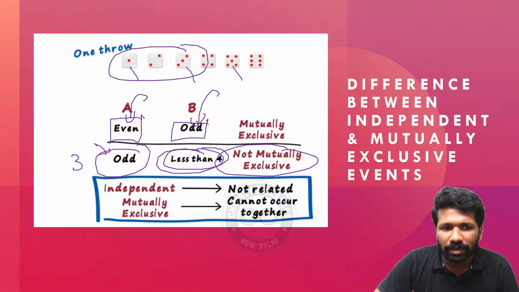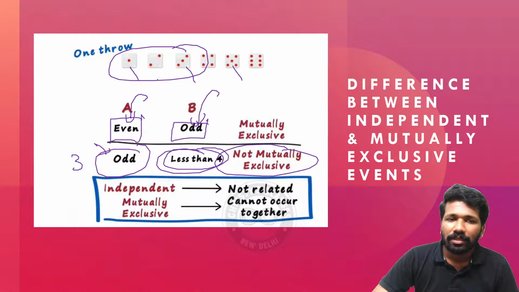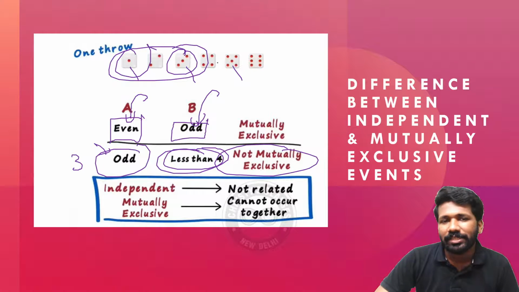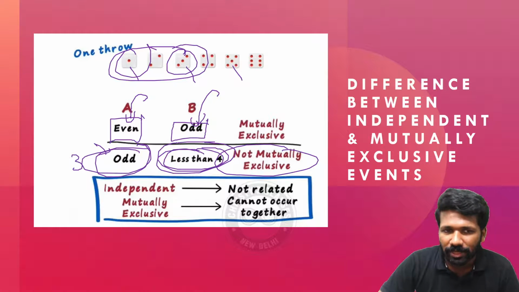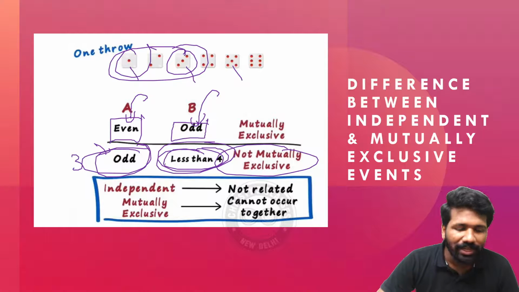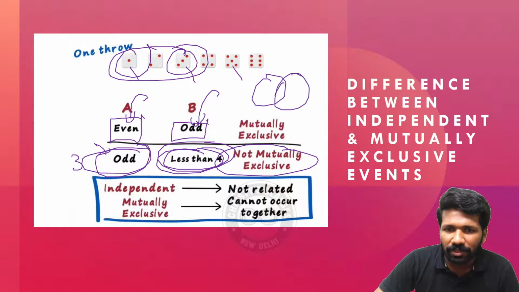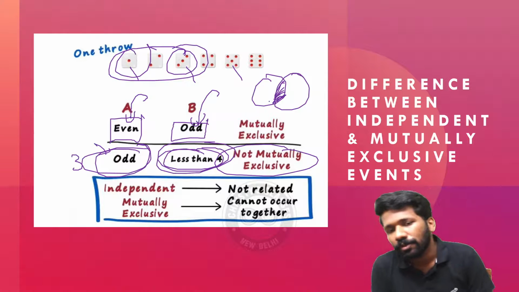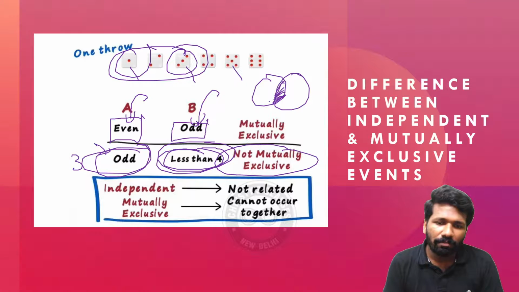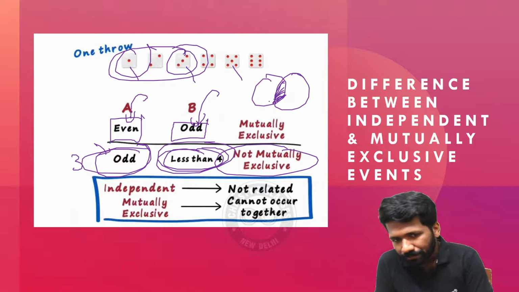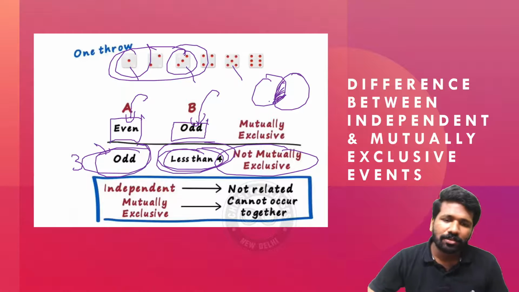Less than 4, what are the numbers? 1, 2, 3. But this 1 and 3 are actually in both sets. They are in the below 4 set and also in the odd number set. That means it is not mutually exclusive. There is an intersection. In a Venn diagram, if there is an intersection, that is called not mutually exclusive. Mutually exclusive means there is no intersection at all. If an even number occurs, an odd number cannot occur in the same event. So mutually exclusive simply means cannot occur together. Independent means not related.